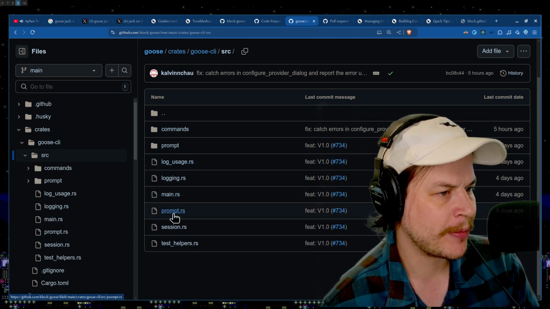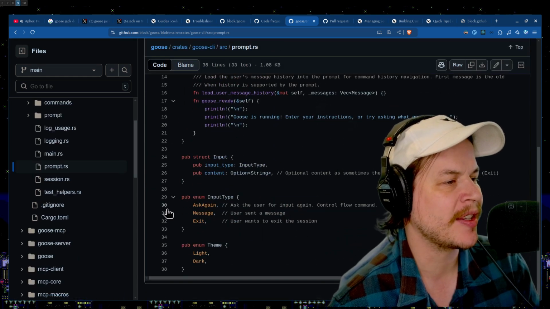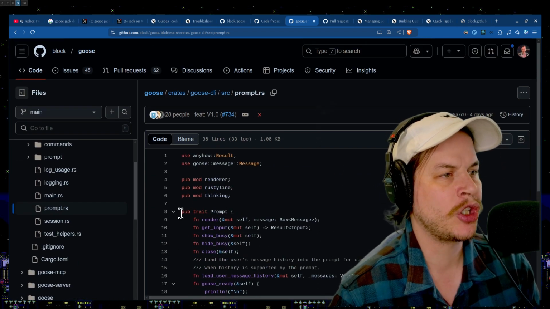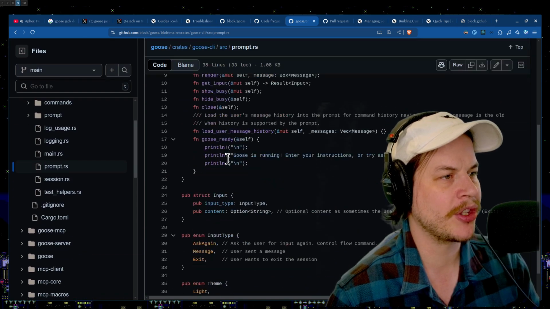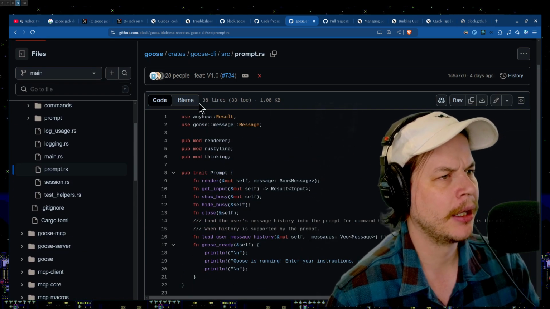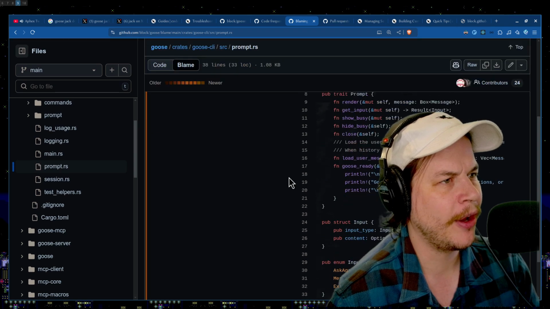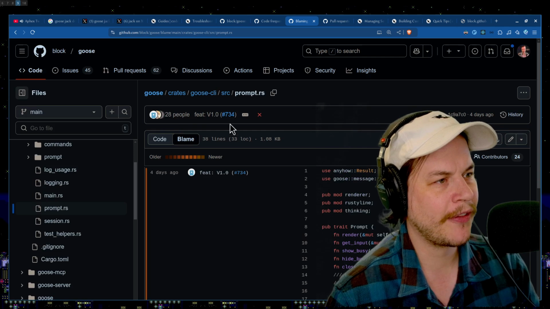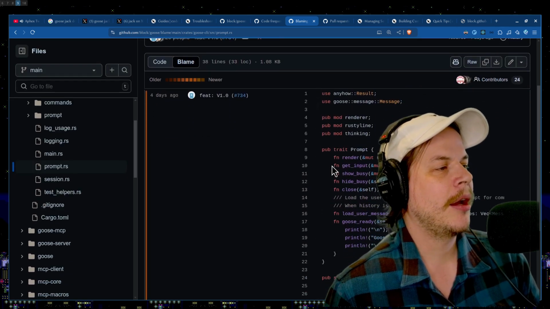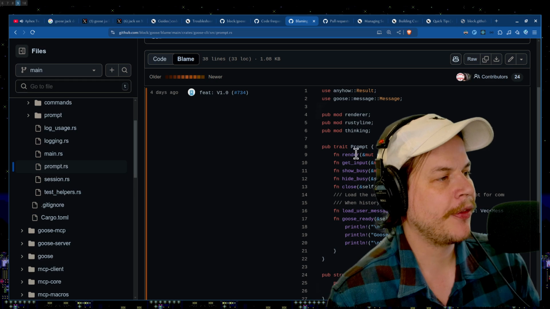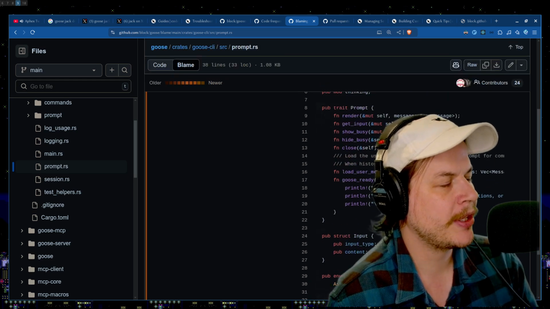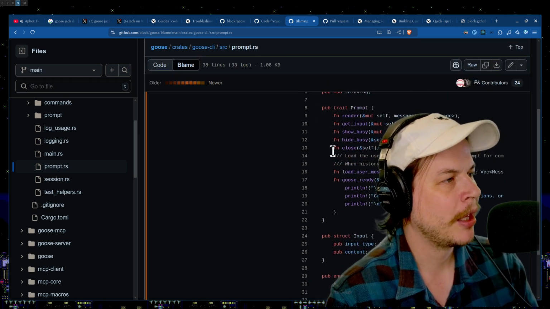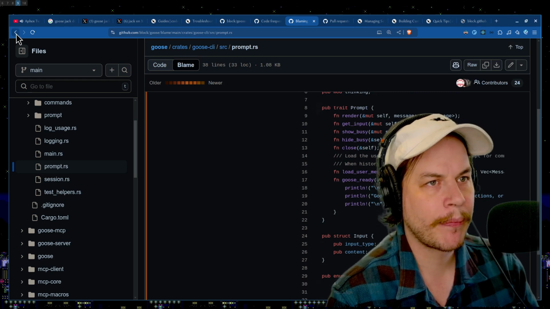Here, let's just open up something. Let's take a look at prompt. Take a look at what the Rust looks like. Oh, that's short. 28 people contributed to this single file. Wow, every line, someone different. No, it's just all this person. 28 different people. Pub struct renderer, rustyline thinking, render, get input, show busy, hide busy, close. These are just the traits for what a prompt is.